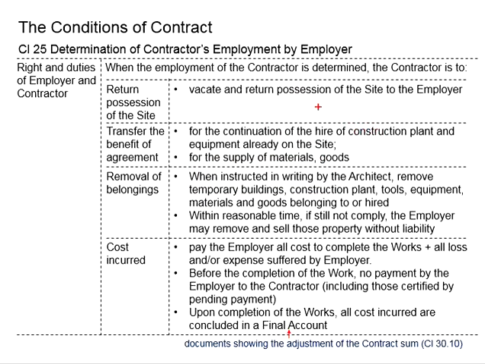There are some things such as the construction plant, equipment, and the supply of materials and goods, which are to be transferred to the employer for the continuation of the project. Normally, a reasonable time shall be given, and if the contractor has not removed the belongings after the stipulated time, the employer may remove and sell the properties without liability.